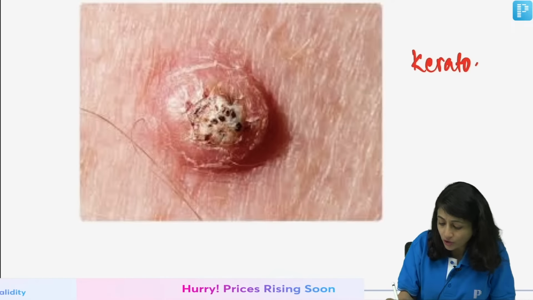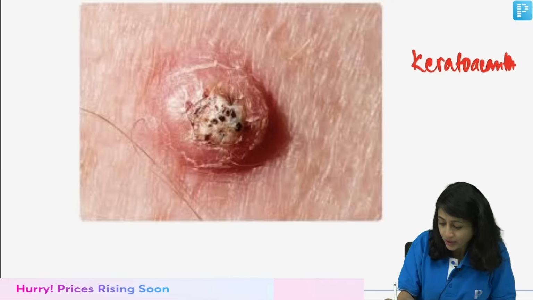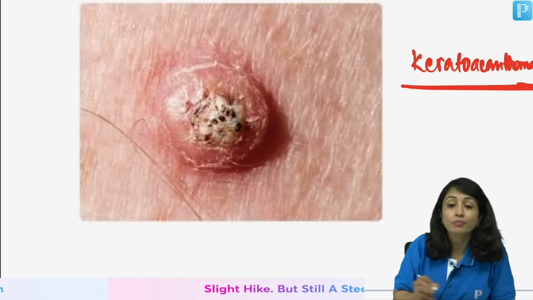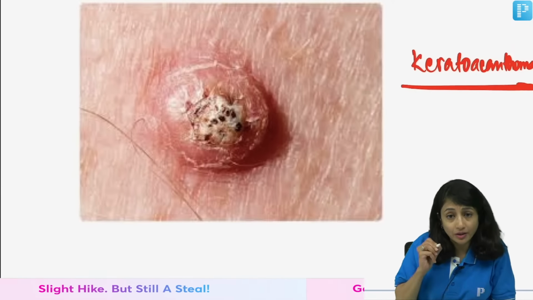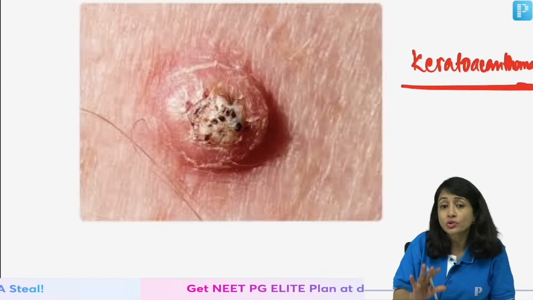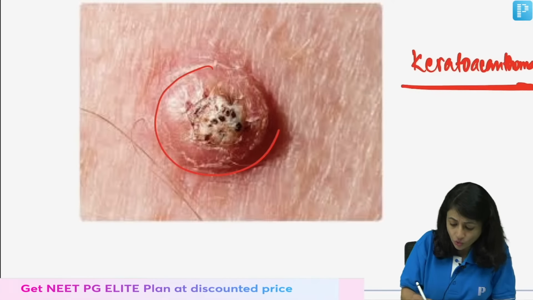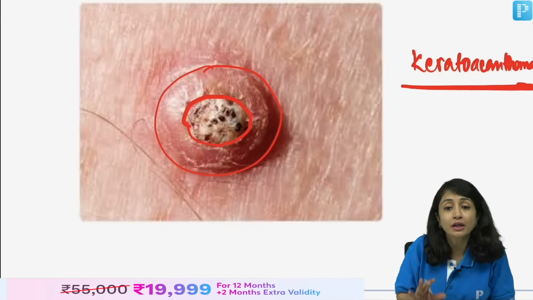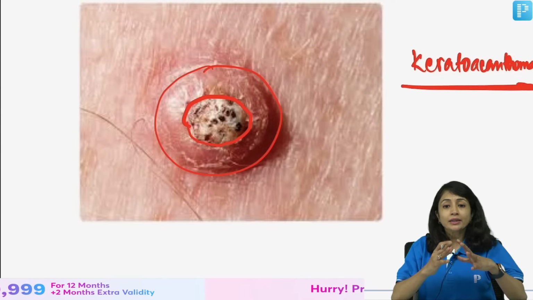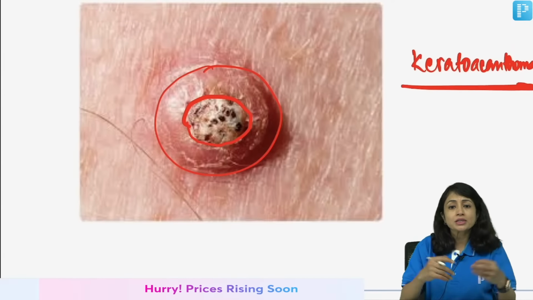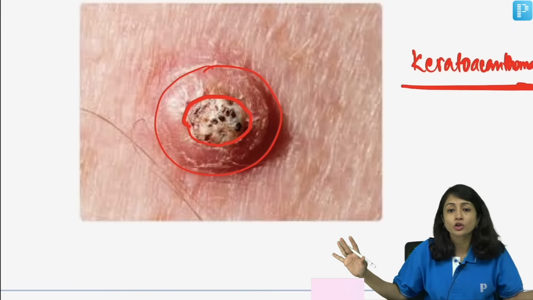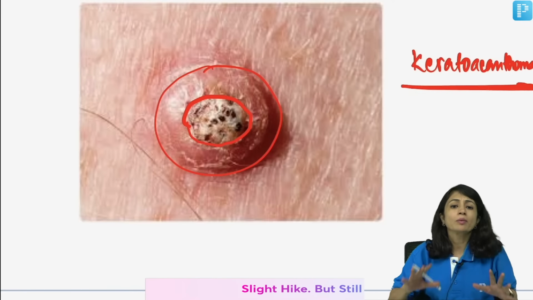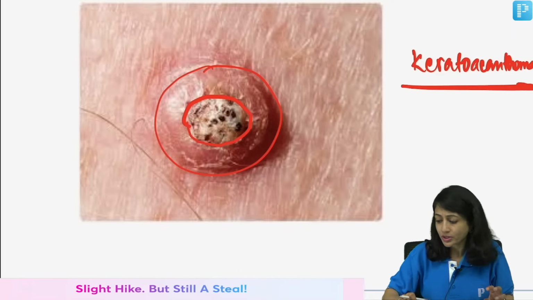This is keratoacanthoma. Keratoacanthoma is a type of well differentiated SCC, but when you are given this image, you say keratoacanthoma. You see this dome shaped lesion and a center filled with keratin plug. It's a very weird tumor. It grows and then the sides merge with the skin, this keratin plug falls off and it goes off. So, you should be knowing about keratoacanthoma and how it looks.